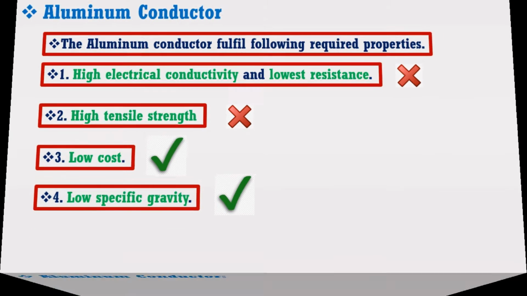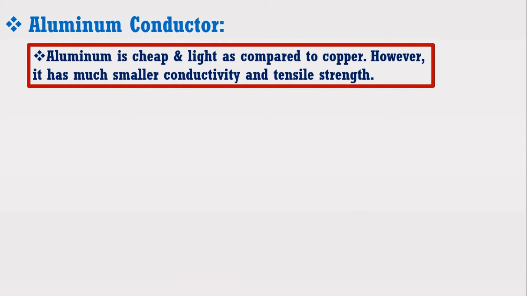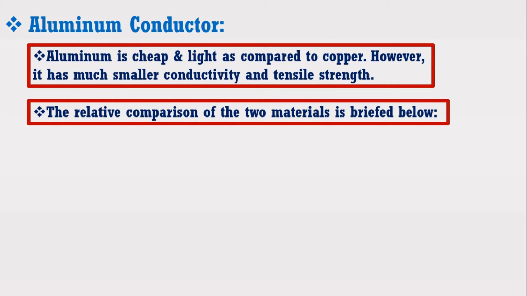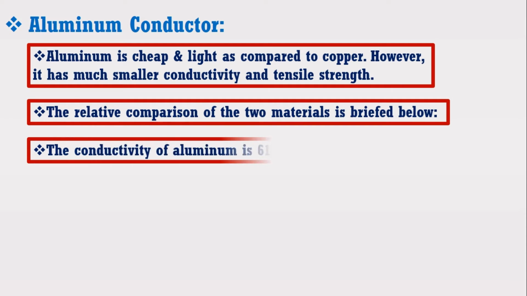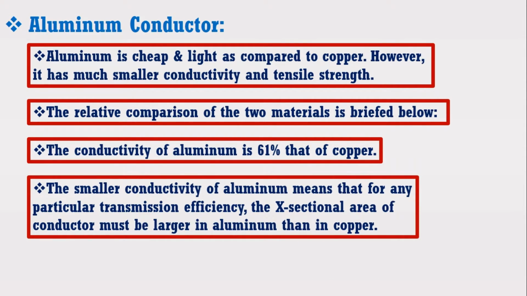Or in other words, aluminium is cheap and light as compared to copper. However, it has much smaller conductivity and tensile strength. The relative comparison of the two materials is again briefly explained below. As we know that the conductivity of aluminium is 61% that of copper, therefore the smaller conductivity of aluminium means that for any particular transmission efficiency, the cross-sectional area of the conductor must be larger in aluminium than in copper.